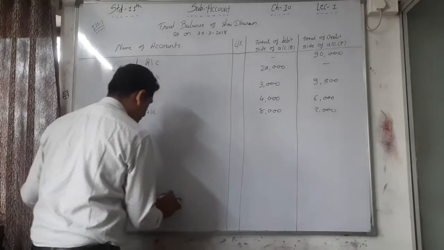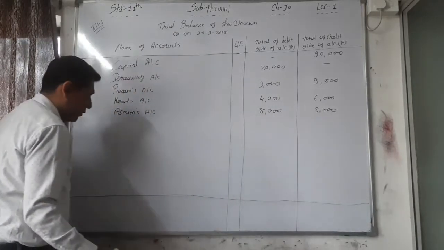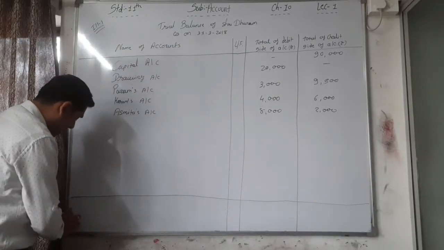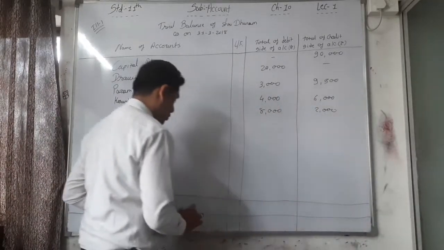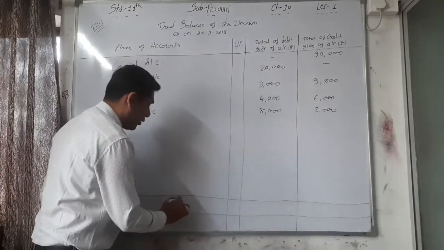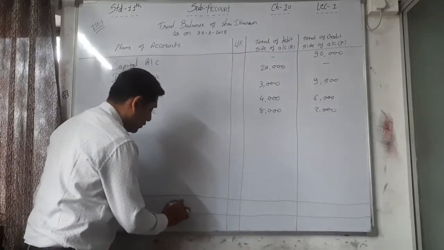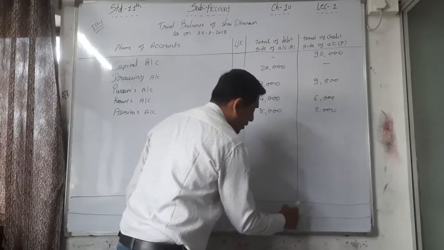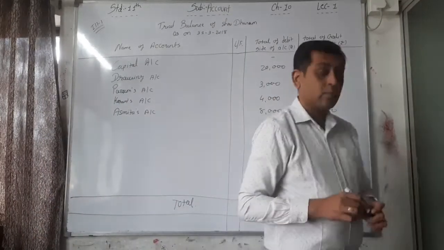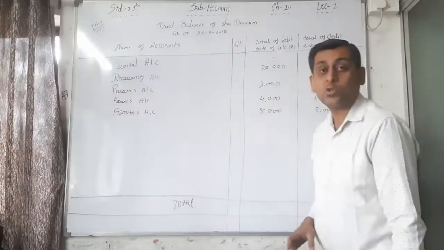After recording the purchase return, you have to make one line for that, right? And then a second line, where, in the name of accounts, you have to write down the total, compulsory total, and the total on both sides must tally. The total on both sides is 2 lakh rupees.